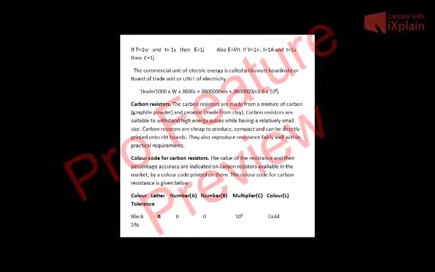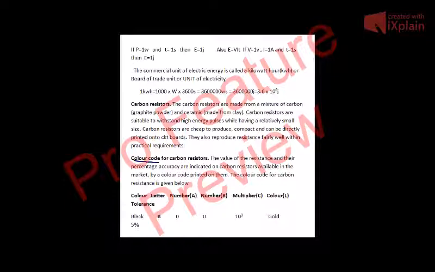So what is done? We see a color code for carbon resistors. We use the color code to calculate the magnitude of the resistance of a given carbon resistor. If you are given a carbon resistor and asked what its resistance is, you will not see it written anywhere on it, but you will see certain codes. You will have to use those codes, and they are called color codes for carbon resistors.